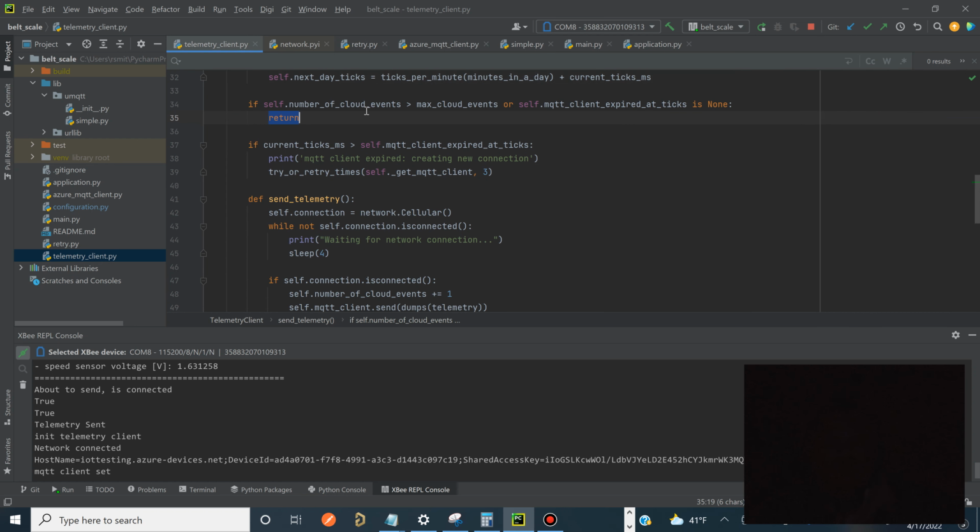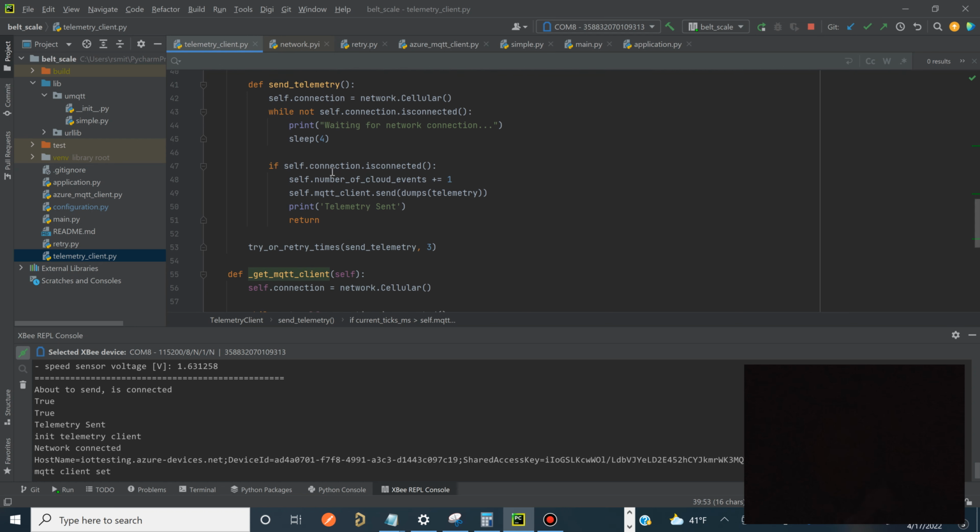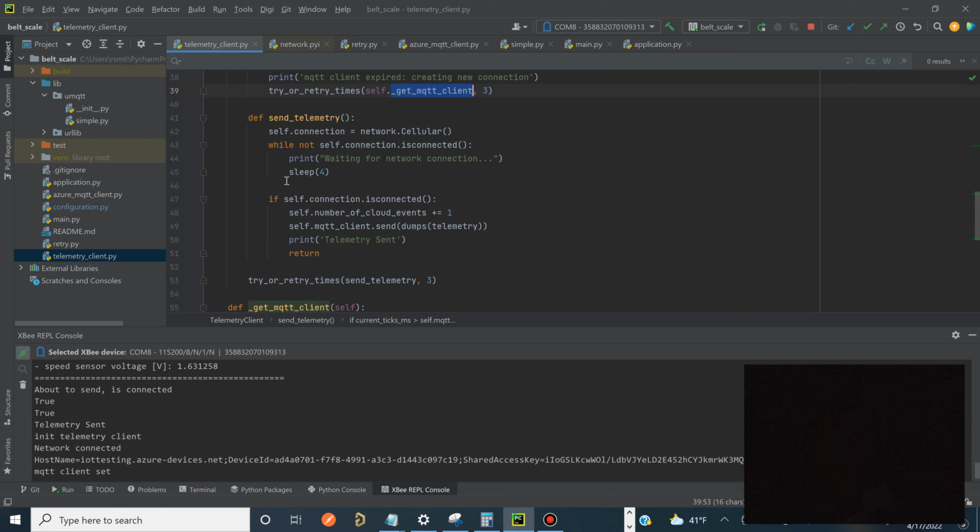If our number of cloud events is greater than the max events that we allow, which for this application is 200, we do not send. And if our current ticks is greater than the MQTT expired ticks, we just re-get that client. When all of that is done, we actually send our telemetry.